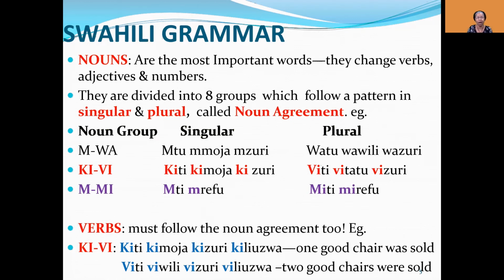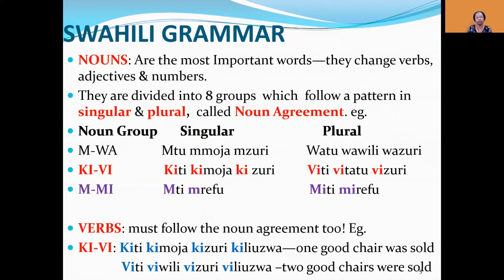For example, the M-wa group means the nouns begin with M in singular and wa in plural. If they are in singular, they have to follow the M throughout, and in the plural, the wa has to follow across. For example, the sentence there in singular: mtu mmoja mzuri, one good person. The plural is watu wawili wazuri, two good people. You can see the wa in the plural and the M in the singular. That's the agreement.